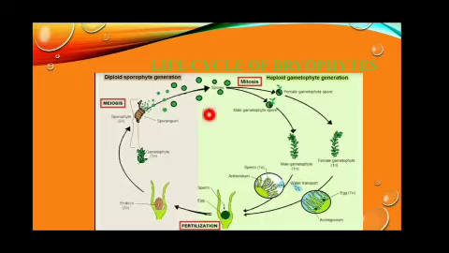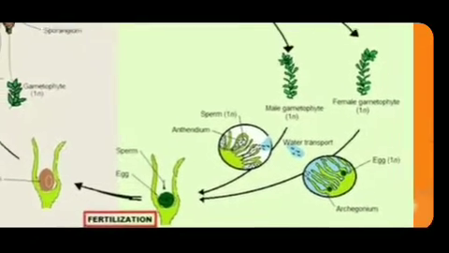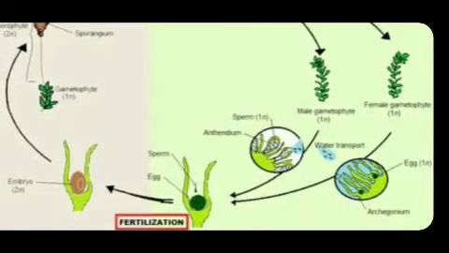The sexual reproduction is of oogamous type. The male sex organ is antheridium and the female sex organ is archegonium. The male sex organ antheridium produces male gametes, androzoids. The female sex organ archegonium produces the female gamete, the egg.